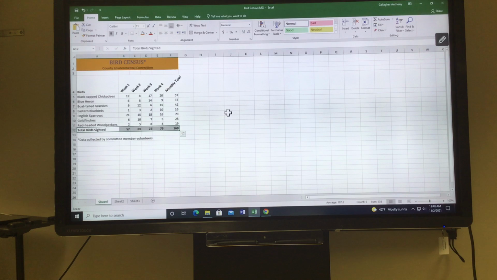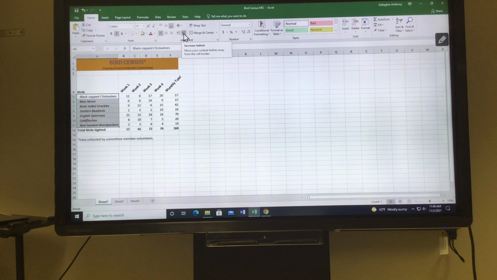Next is to indent and italicize the range A5 through A11. So that is selecting these A5 through A11. Then you are going to hit the increase indent button, which is right up here in the alignment group. You're going to click that once, and then you're going to click italicize. You're just going to want to click this button once, and it should move all the text over.